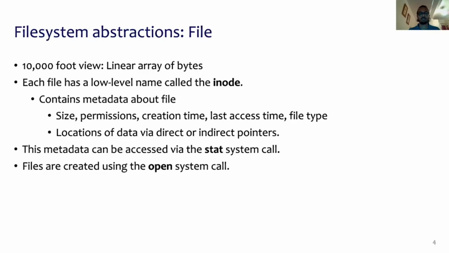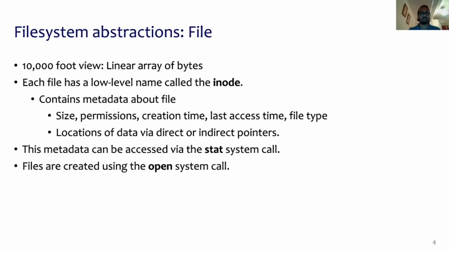Next, let's look into file system abstractions. First, let's look into a file. A file is simply a linear array of bytes, and each file has a low-level name called the inode, or inode number, to be more precise. Every inode is basically a structure that contains metadata about the file.